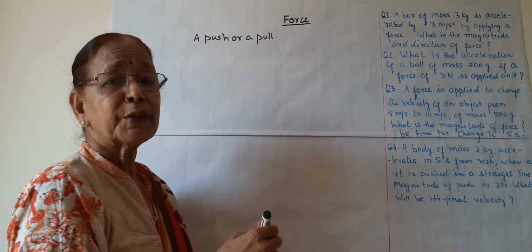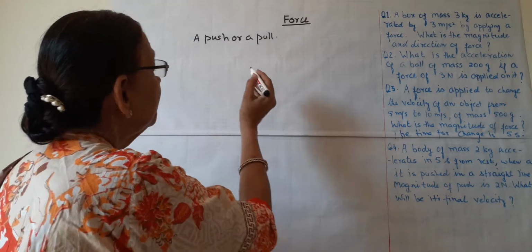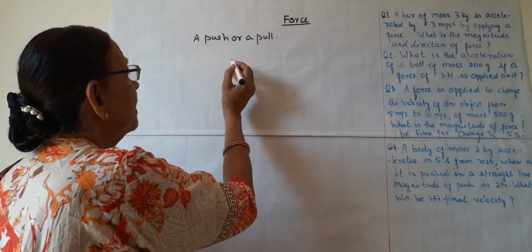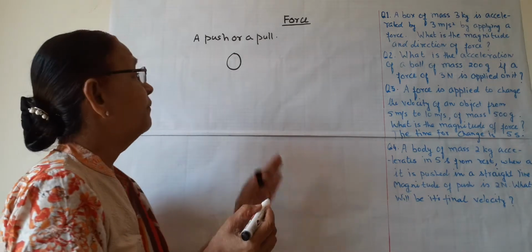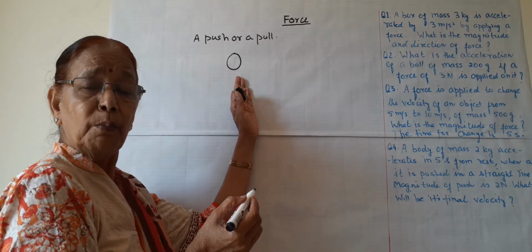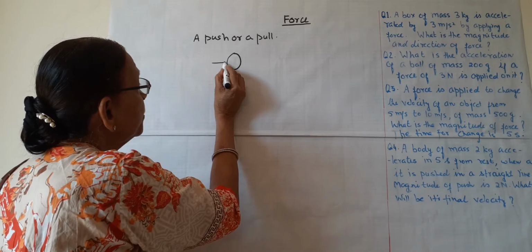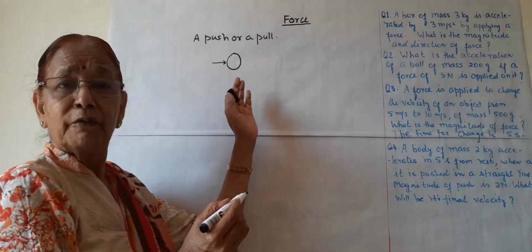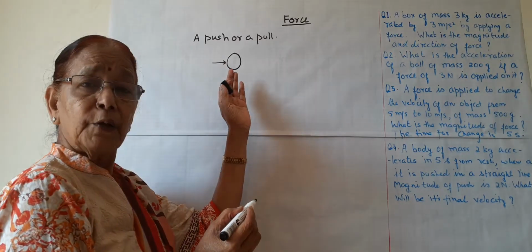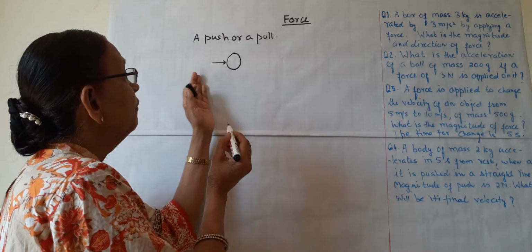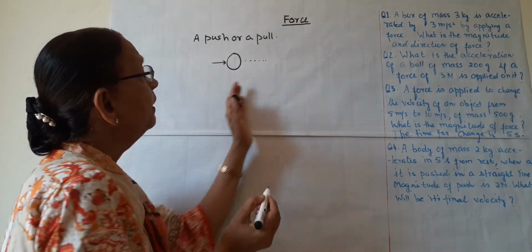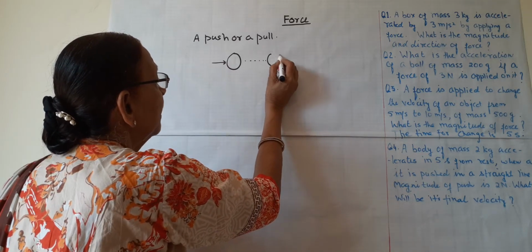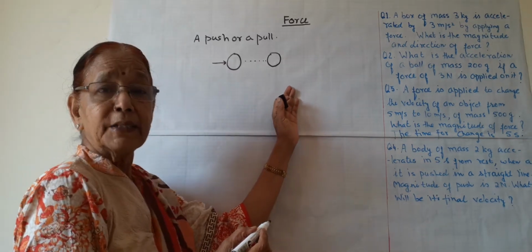We can explain it by giving some very simple examples we have in our day-to-day life. Suppose this is a ball. I push this ball from this side, it was at rest first. When a push is given, it starts moving in this direction and now the ball is at this place.